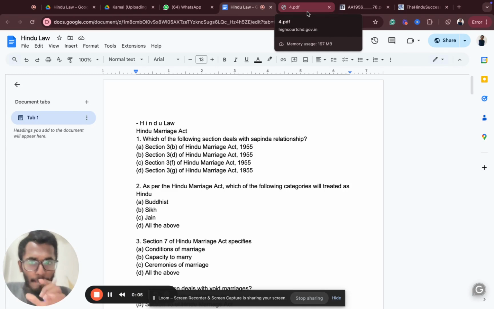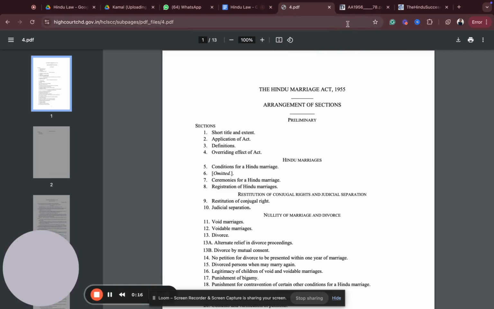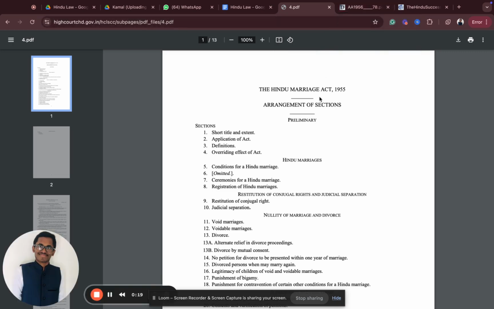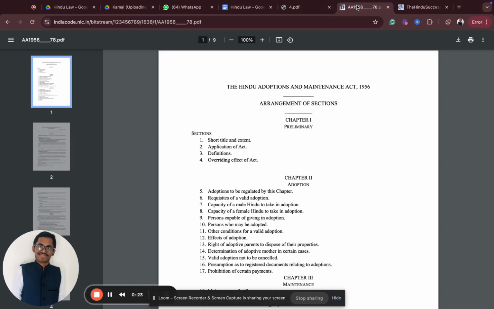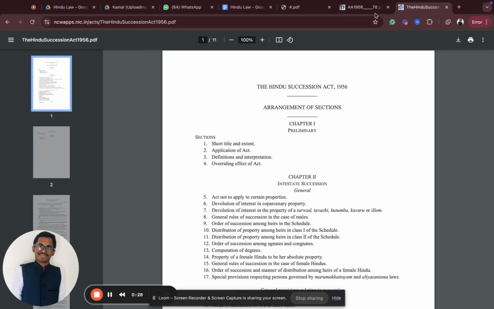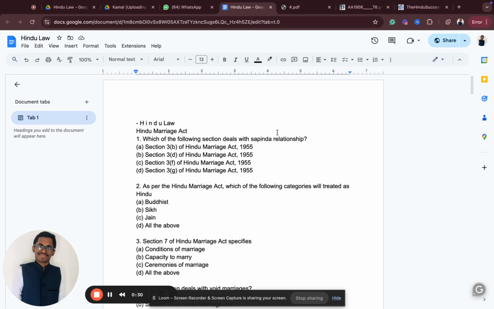Today we'll be doing a rapid quick revision of your All India Bar examination, especially about Hindu law. Most of the time, you get almost 5 questions from Hindu law. It could be from the Hindu Marriages Act. Again, for the Hindu Marriages Act, make sure that you have the Bare Act without fail, or it's going to be a little tough for you. Then there is the Hindu Adoption and Maintenance Act, and the Hindu Succession Act. These three are very important. No matter what, you should have the Bare Act in your hand. So, keeping that in mind, we will start our entire prep for the All India Bar examination.